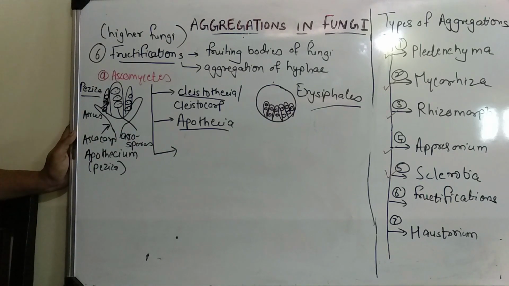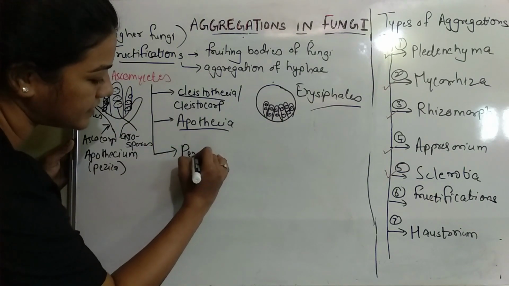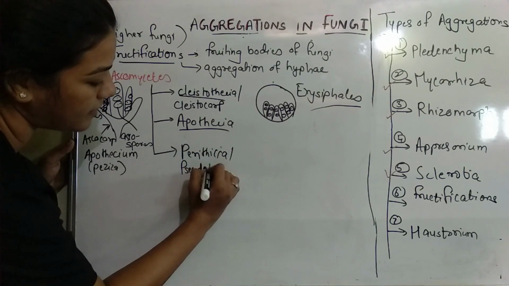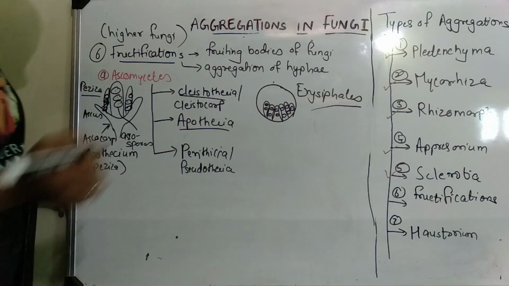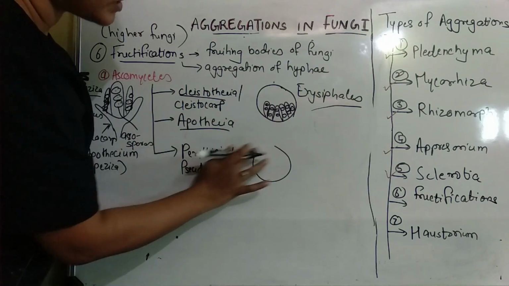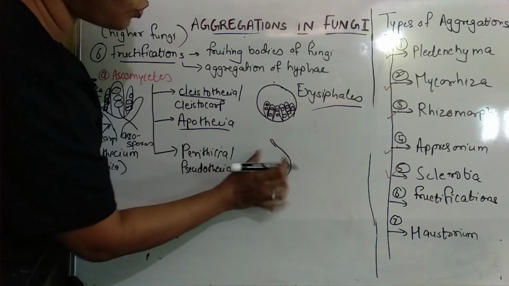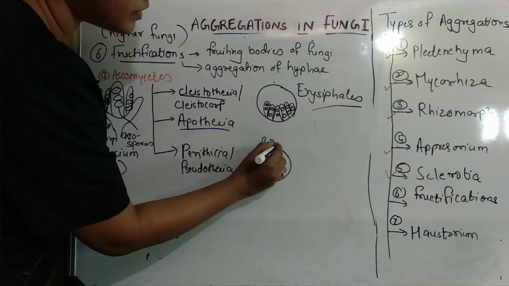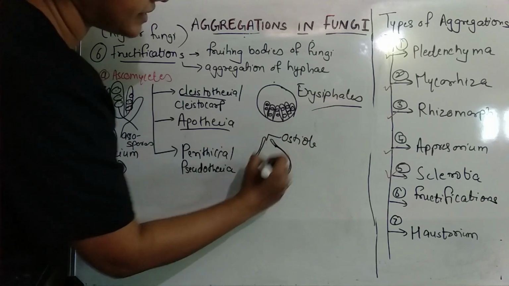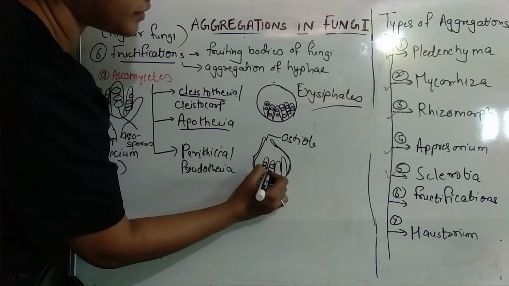The third type is perithecium, also called pseudothecium. Just like the cleistothecium, it is mostly closed, but there is a small opening called the ostiole, and the asci are arranged inside with ascospores inside.